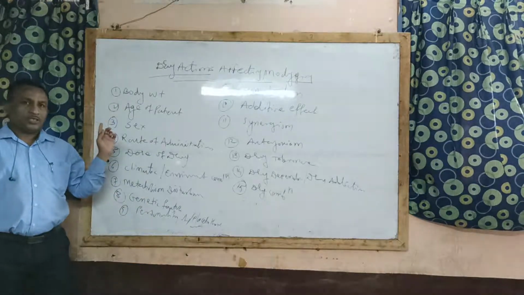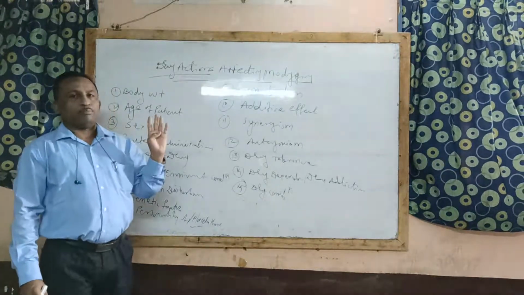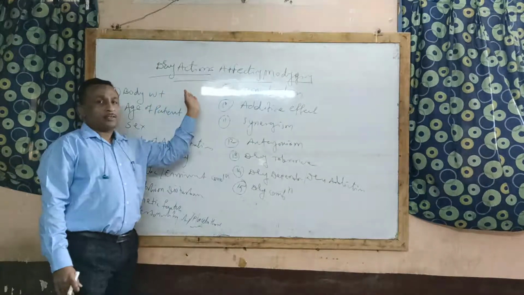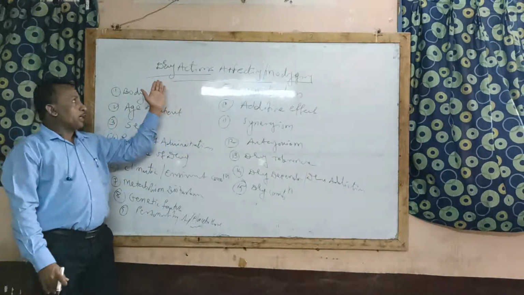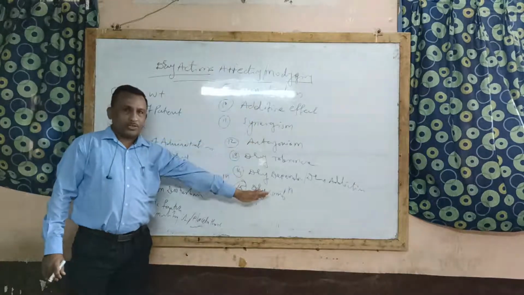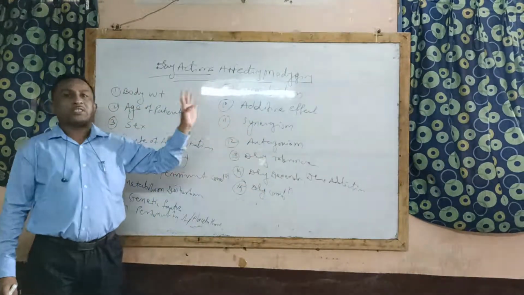In the annual examination, it may be asked for 3.5 marks: name the various factors that affect or modify the type of drug action. So you are supposed to remember these 16 factors.